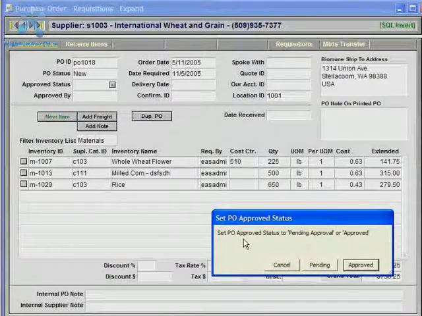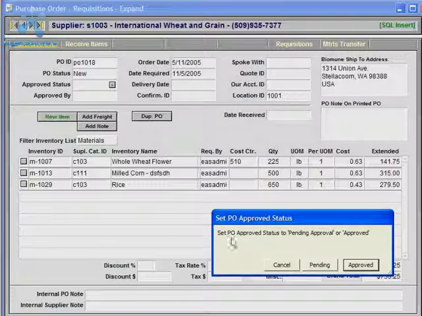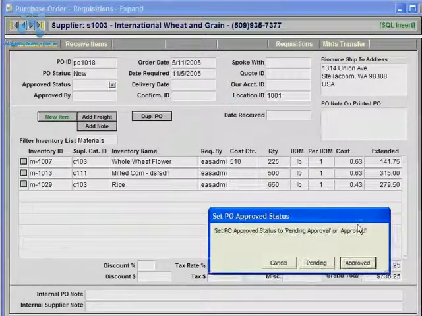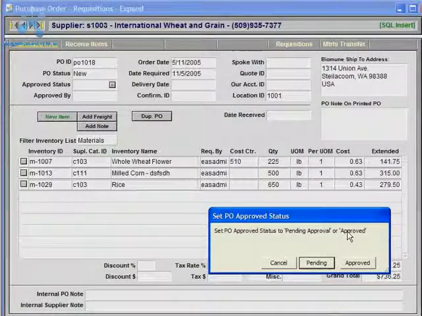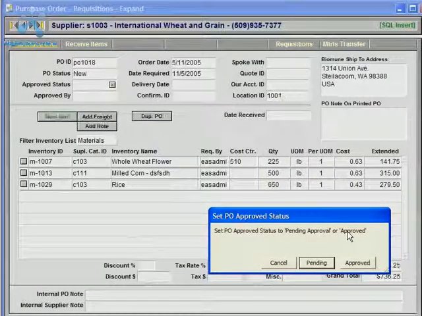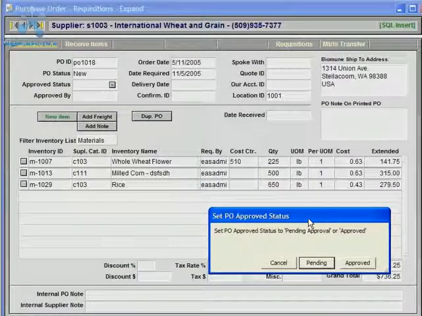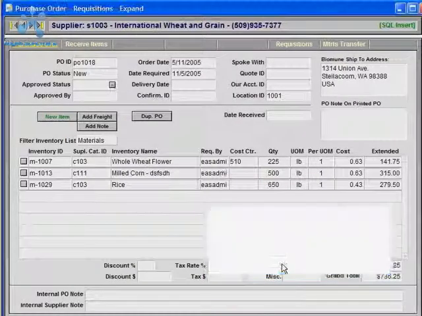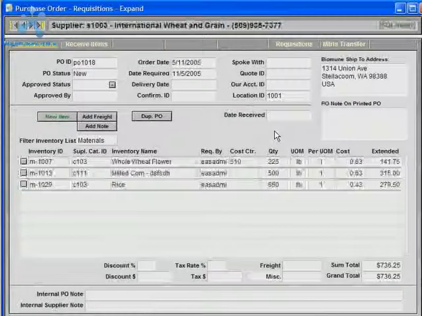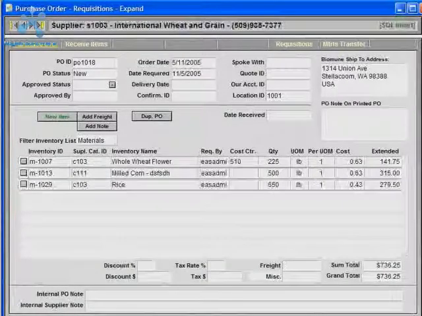And now it also prompts me to set the approved status, if I want to set it as pending approval or approved. If your company is only allowing certain people to approve purchase orders, then I'd want to set this purchase order to pending approval, and then the management person that's in charge of approving purchase orders can run a report, and he would then see this purchase order in the list of purchase orders that are pending approval. But I'll just click cancel, and now this purchase order is ready to go,